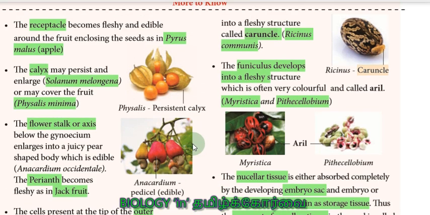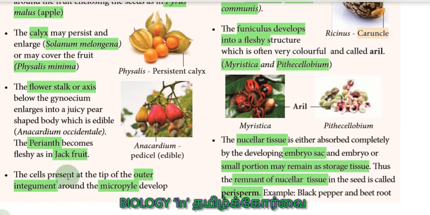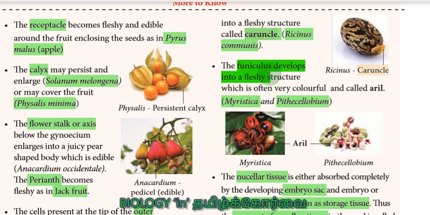So far what we have discussed: the modified receptacle, then modified calyx, modified flower stalk, modified perianth, then the modified outer integument around the micropyle, then modified funiculus, then modified nucellar tissue. So the various types of floral parts are modified into different structures. So that is what we learnt.